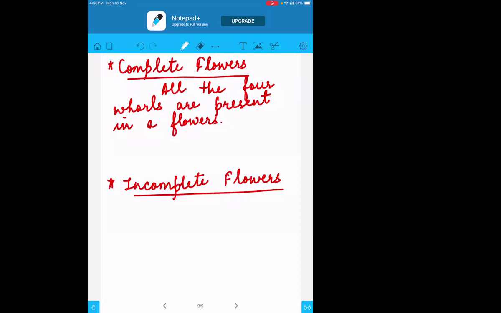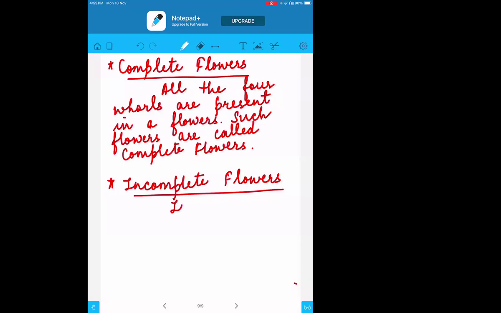So if these four words, sepals, petals, stamens, and the pistil, are all present in a flower, then such flowers are called complete flowers. Understood? If all the four whorls are present, then we call them complete flowers. And most of the plants, basically, have complete flowers.